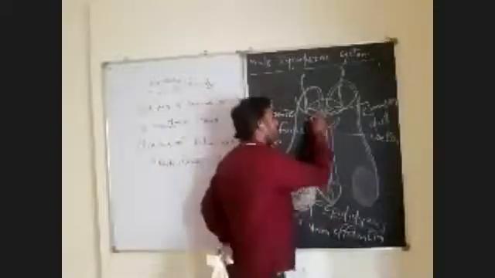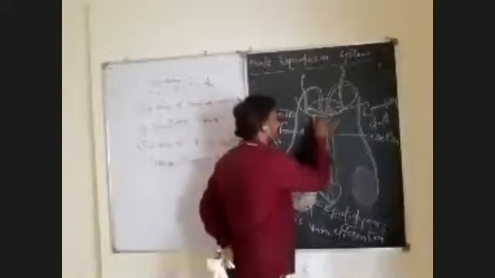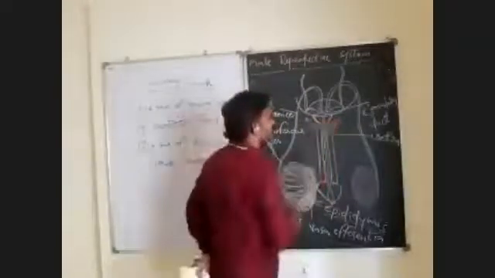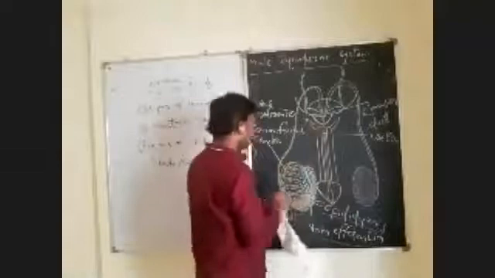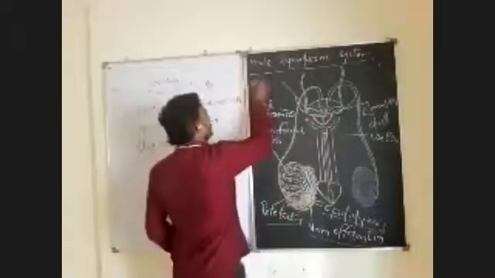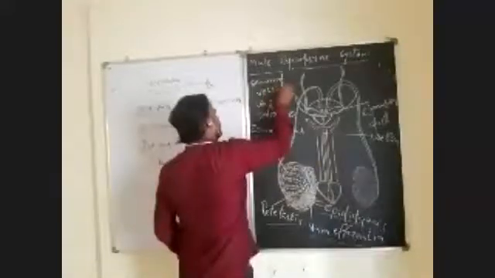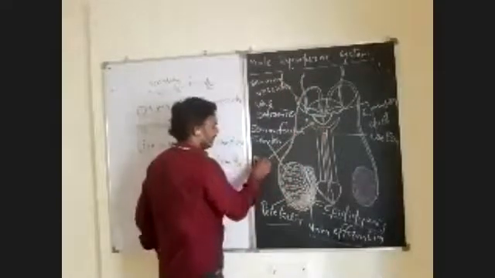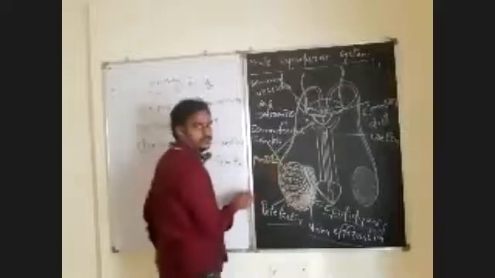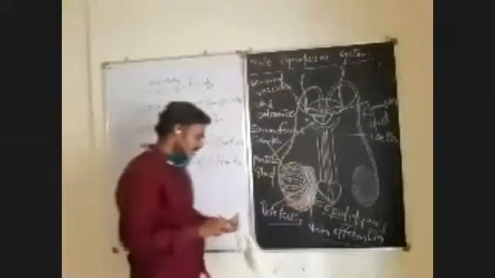I told you one is the prostate gland. Observe here, this is the prostate. How many prostate glands are there? A single prostate gland. This is the prostate gland. These are the seminal vesicles, and this is the prostate gland.